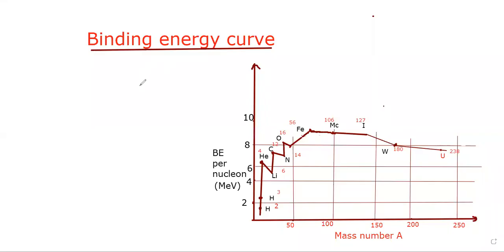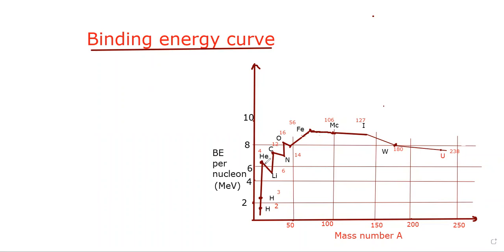Let's discuss the binding energy curve. Here, binding energy per nucleon is shown on the y-axis and mass number on the x-axis. If we observe the graph carefully, we will find that the binding energy of deuterium, 1H2, is less than 2 MeV, whereas that of tritium is more than 2 MeV.